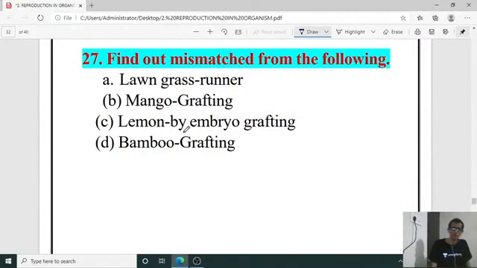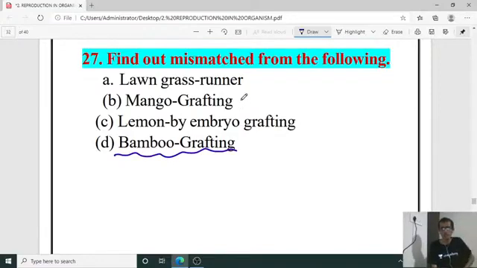Then find out mismatched from the following. Mismatched: lawn grass runner, mango grafting, lemon by embryo grafting, bamboo by grafting. Which is the mismatched one? It is D. Bamboo is a grafting. Means here it is the runner, grafting.